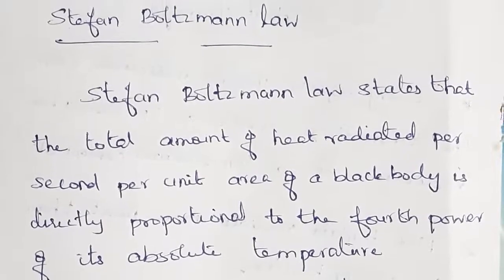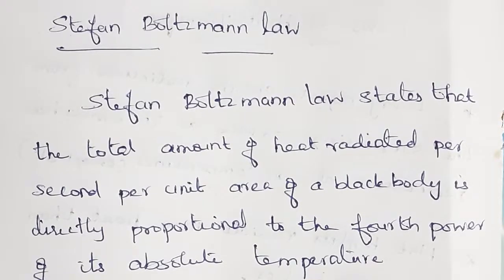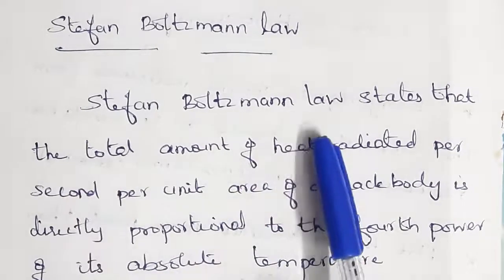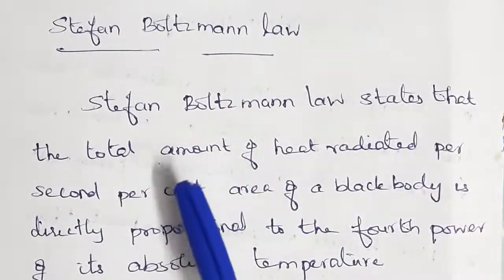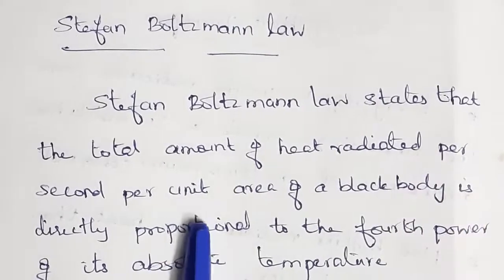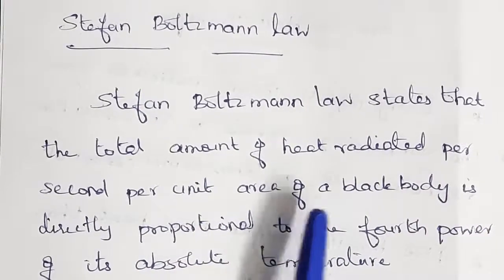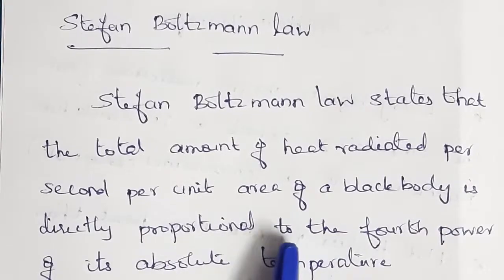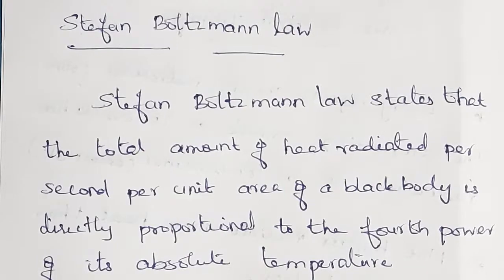I repeat, state the Stefan-Boltzmann law. Stefan-Boltzmann law states that the total amount of heat radiated per second per unit area of a black body is directly proportional to the fourth power of its absolute temperature.